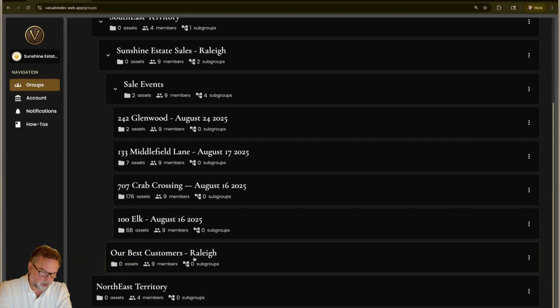The territory also has best customers, so you could invite your favorite customers, your regulars, people that have done something in terms of engagement that you might want to reward them for by giving them early access to certain assets, items, all that sort of thing. You could even create another group for prospective clients, have them upload assets directly, and then you can evaluate, discuss them.